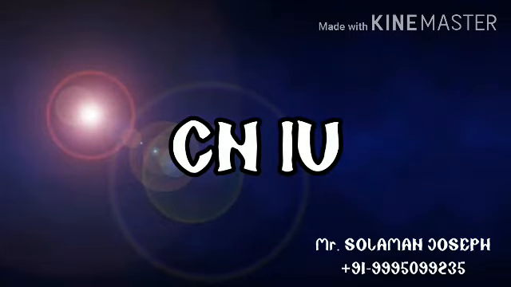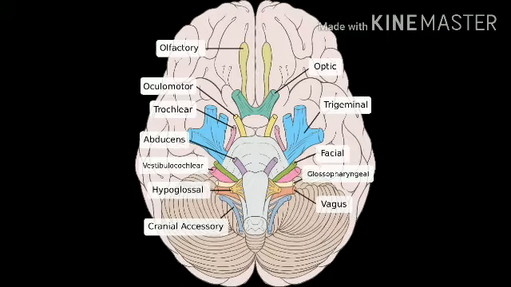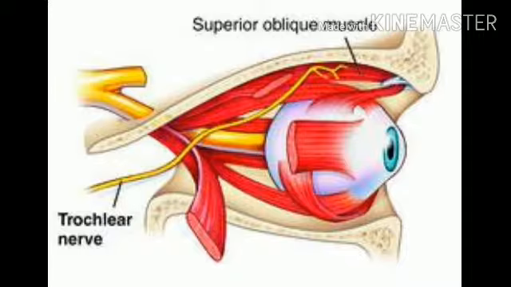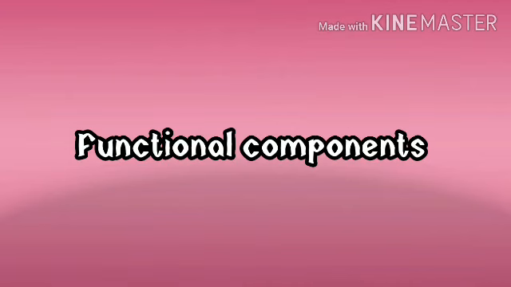Hello students, today we are going to discuss the trochlear nerve, or cranial nerve 4. It mainly supplies only the superior oblique muscle of the eyeball. Then we are going to discuss the functional components of the trochlear nerve.